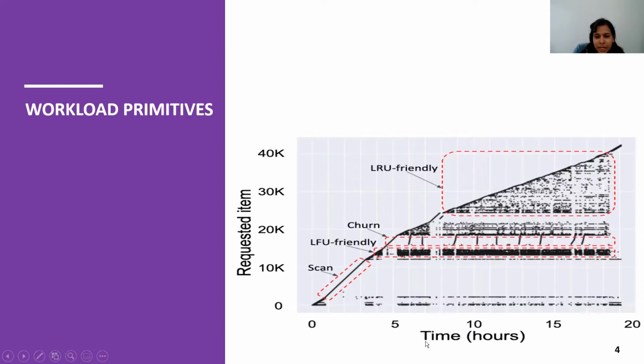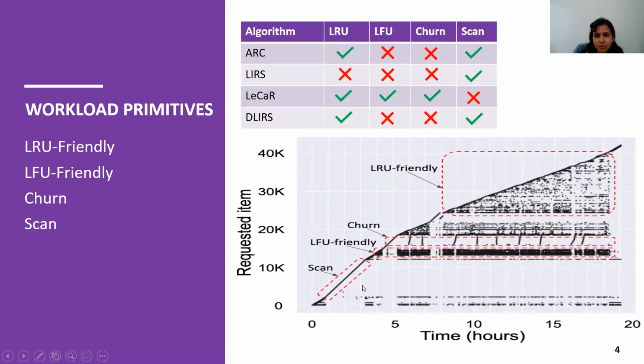For these workload primitive types, we first look at the pattern, where on the x-axis we have the access time and on the y-axis we have the address of the requested item. For the first primitive type, we can see this request sequence, which is best handled by the LRU algorithm, and that's why it's defined as the LRU-friendly workload type. Then we have a request sequence which is best handled by the LFU algorithm. Next, we have churn, which is a repetitive access, where a subset of requested items in an interval is repetitively accessed. Finally, we have a scan, which is a sequential access, where items are accessed exactly once.